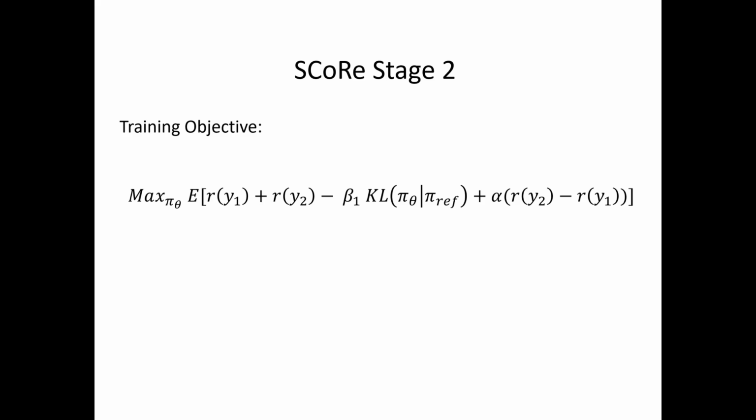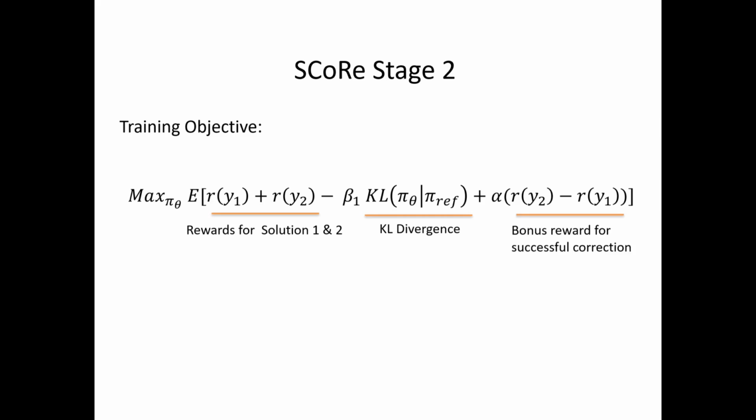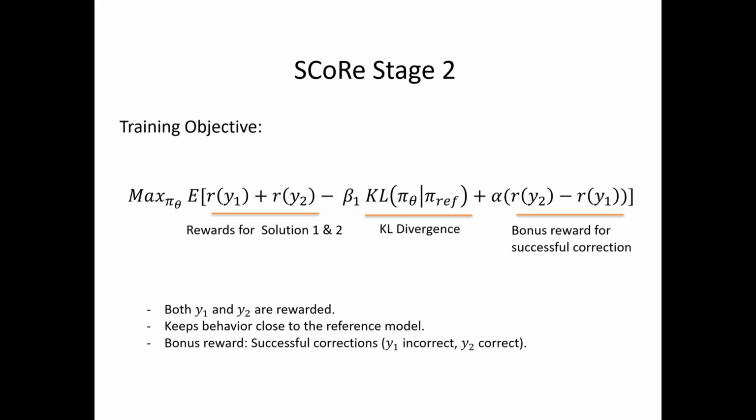Then in the second stage, we want to reward the model for generating correct answers in both rounds. And we also keep the model similar to the reference model in both rounds as well. But the difference here from REINFORCE is that we have one bonus reward for successful correction. That means if the first round is wrong and the second round is correct, then we reward the model. So here in the second stage, both solutions are rewarded for correct answers, and we try to keep the behavior close to the reference model, and we have a bonus reward for the self-correction behavior.